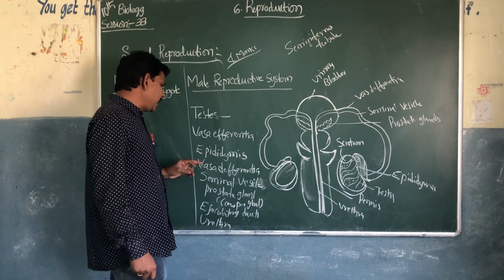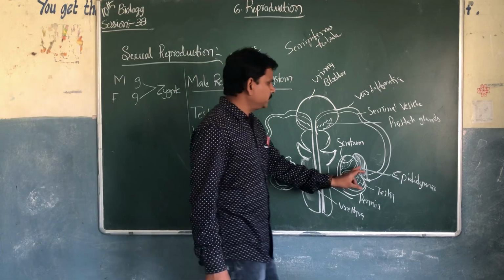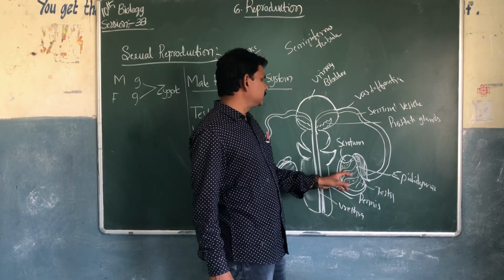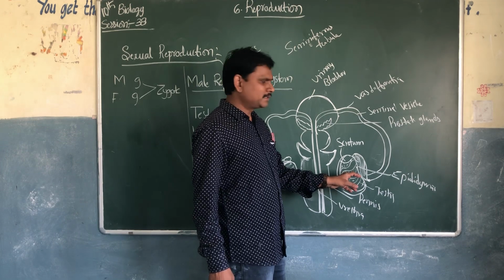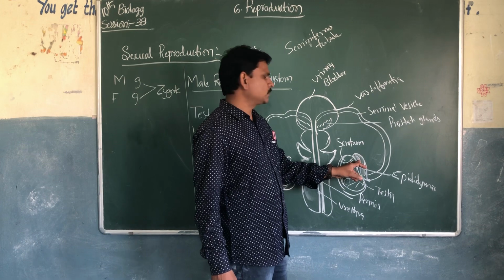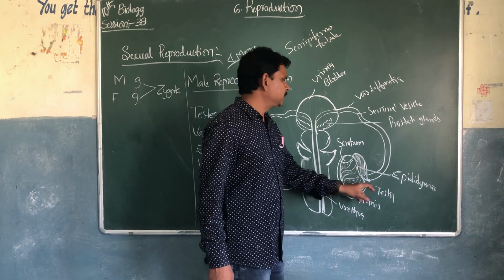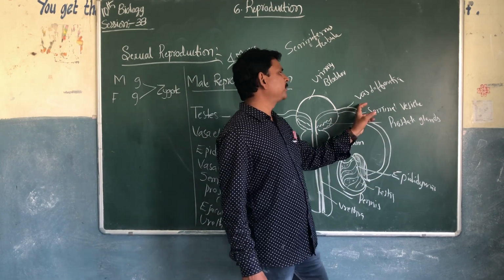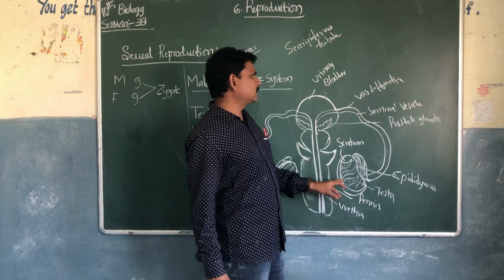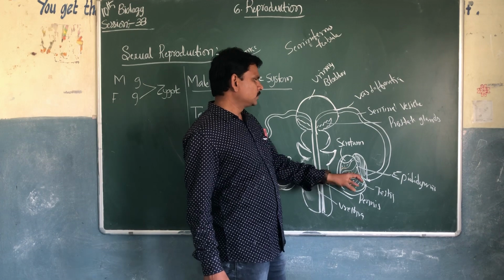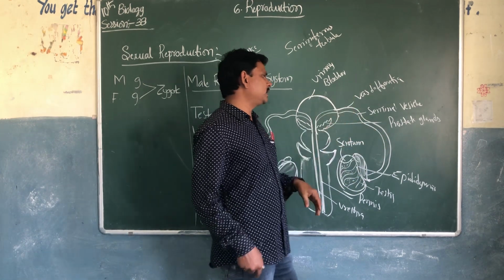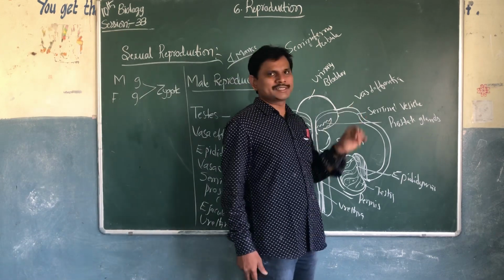From the epididymis, the sperms go through the vasa efferentia to the epididymis, where they are temporarily stored. From the epididymis, they will travel into the vasa deferentia, which is also called the sperm duct. In the vasa deferentia, there are seminal vesicles.